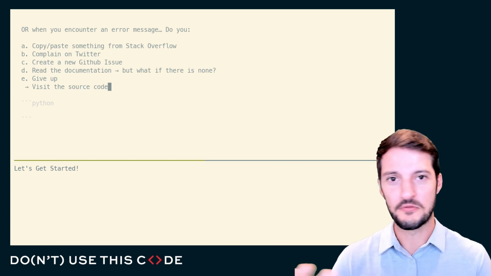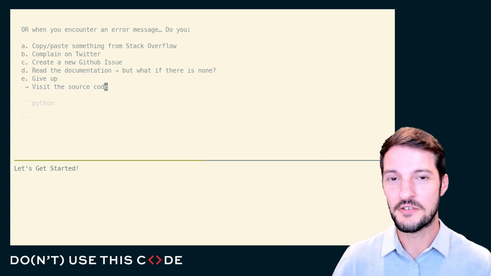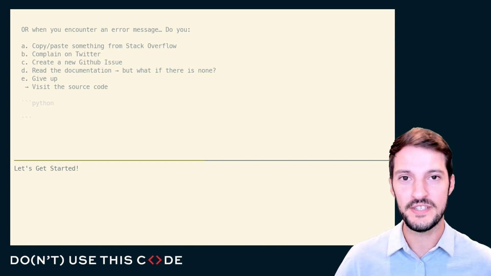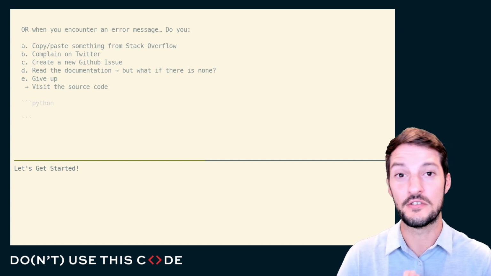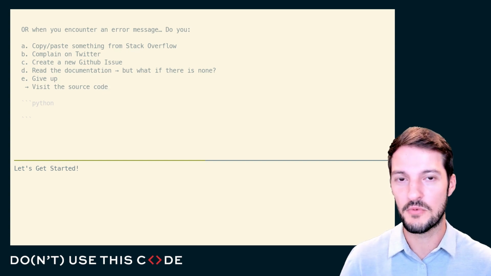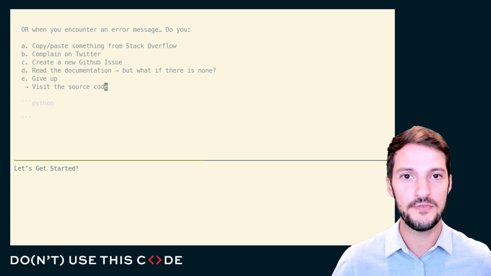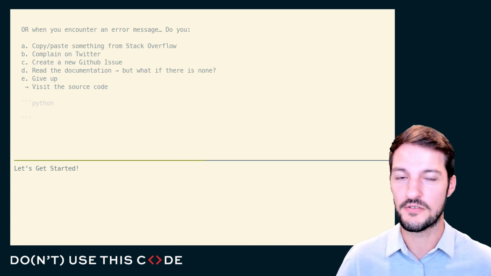A lot of times the source code will have docs or comments in it that you can use for your own reference, and if not, hopefully the source code is well written such that you can read through it yourself and try and figure out what the source code is attempting to do, why you're hitting this weird error, or how to include some feature that they used in the library into your own code.